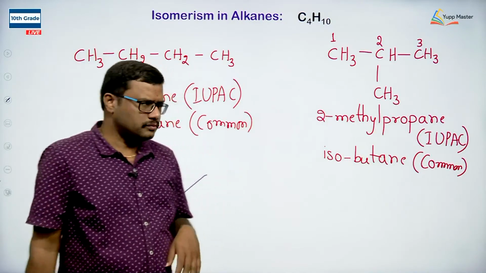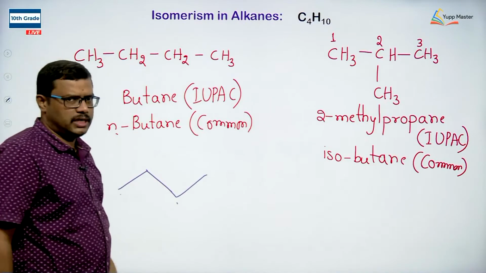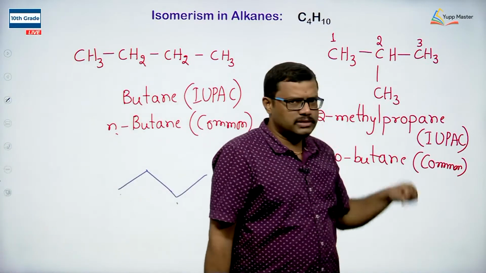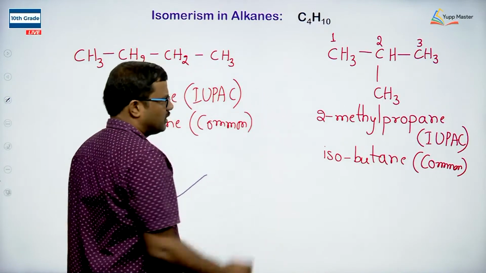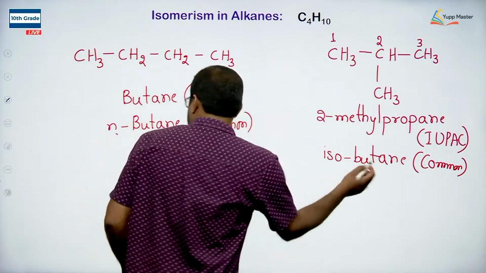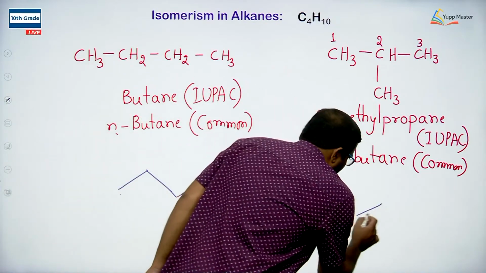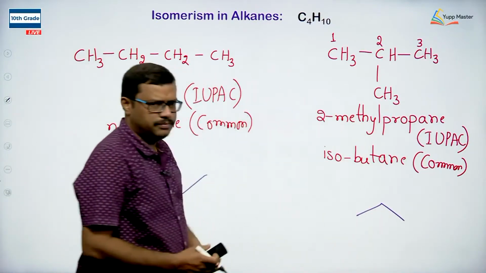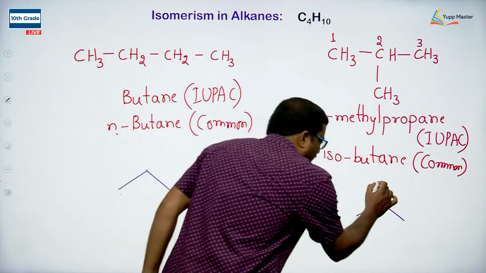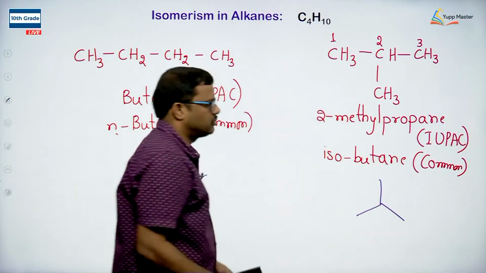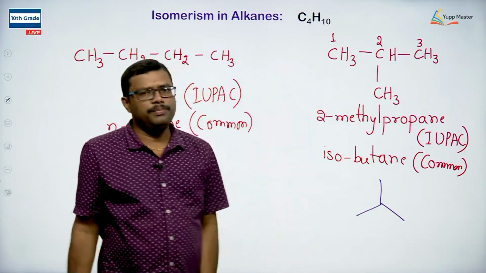So here if we observe, with 4 carbons we can arrange them in a straight chain, or we can take 3 carbons in a straight chain and 1 carbon as a substituent on the second carbon atom of the straight chain. If I want to write this compound in a zigzag representation, I will represent the 3 carbons in this fashion, the 3 carbons in the straight chain, and attach one at the second position. So this is the zigzag representation of isobutane.